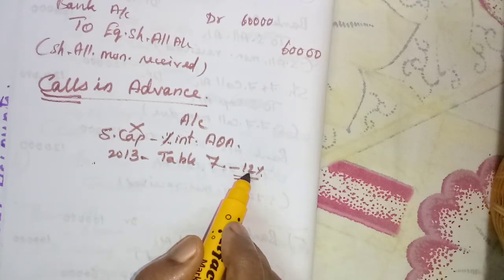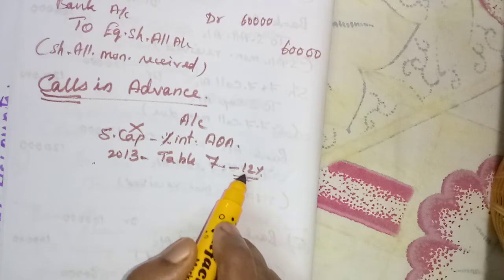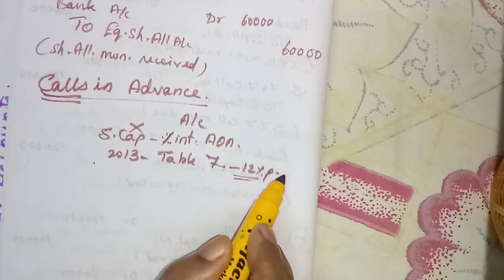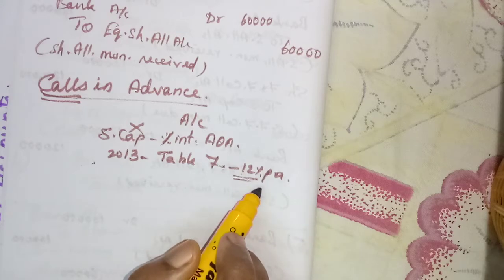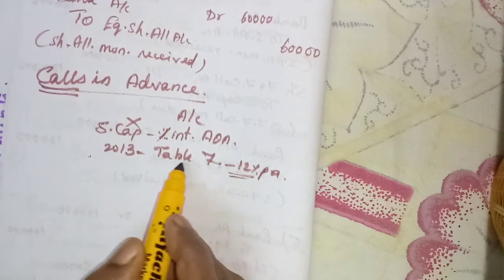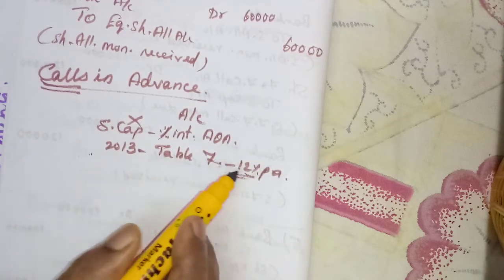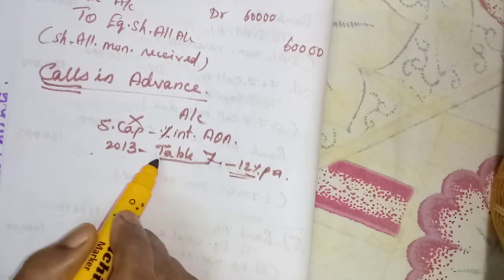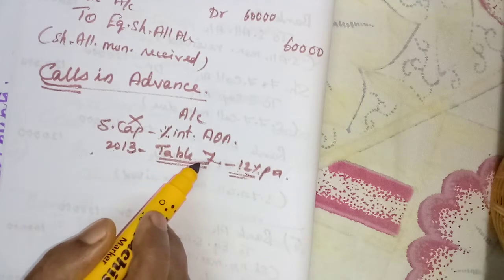They can pay even 6%, 10%, but it should never exceed this 12% of interest, per annum, per year. If it is for 6 months, they will calculate 12 by 100 into 6 by 12 and pay. But it should never exceed the maximum of 12 percent. This is given in the Companies Act 2013 under Table F.